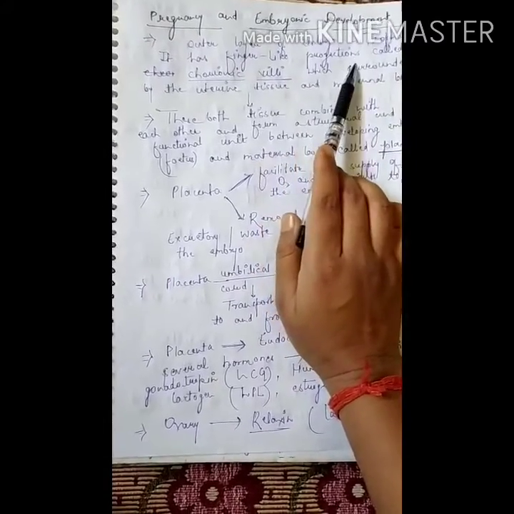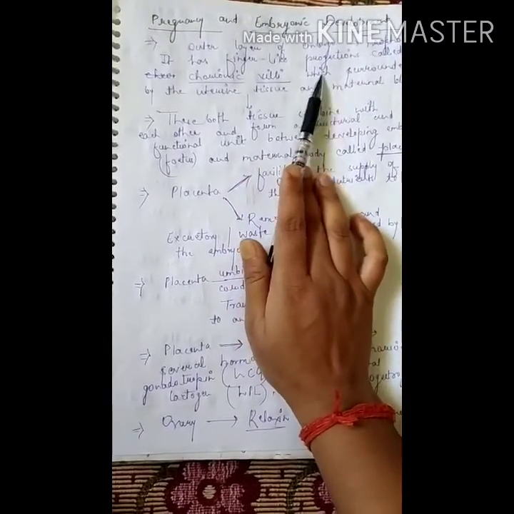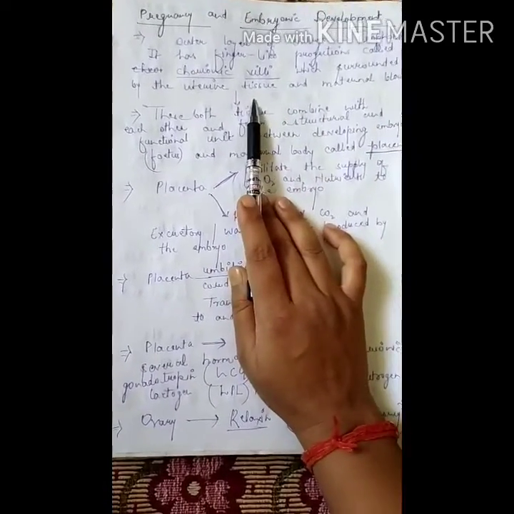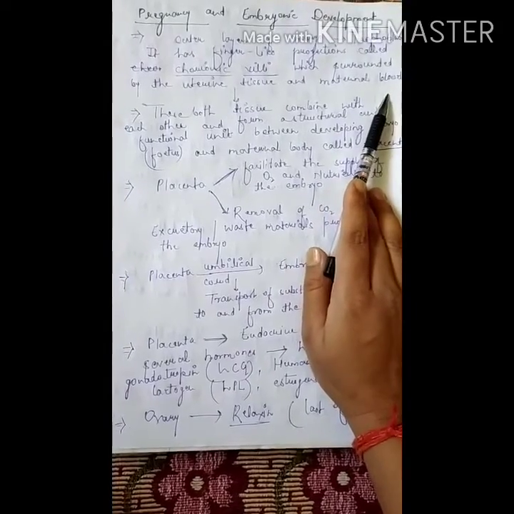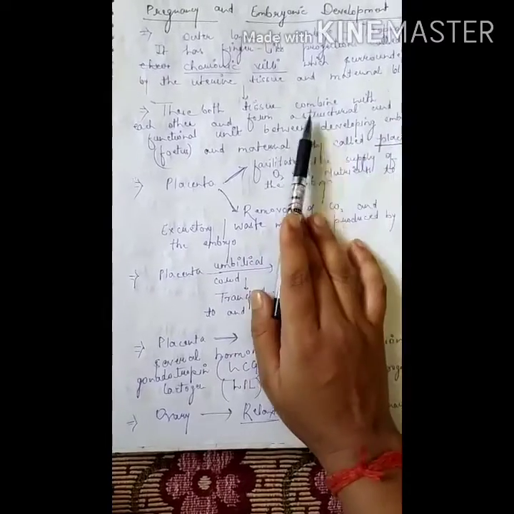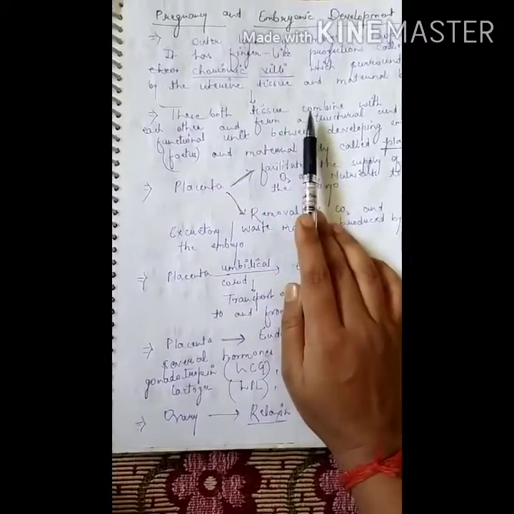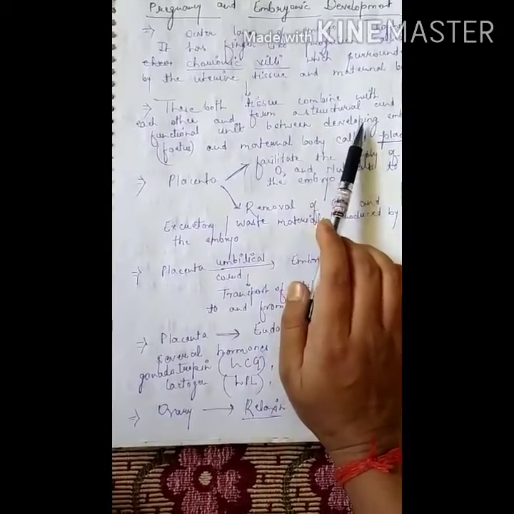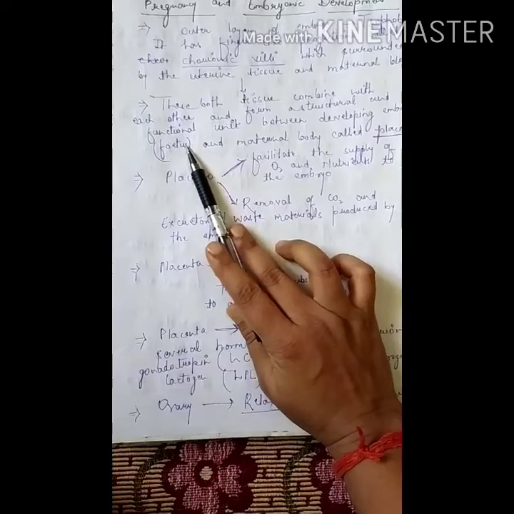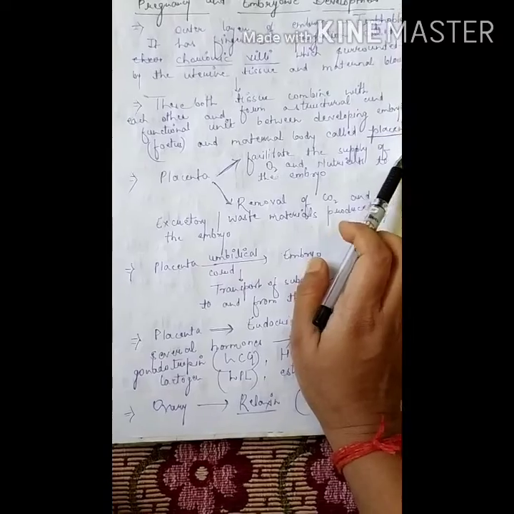It has finger-like projections called chorionic villi, which are surrounded by the uterine tissues and maternal blood. These two tissues, the chorionic villi and the uterine tissues, combine with each other and form a structural and functional unit between the developing embryo, that is the fetus, and the maternal body. This tissue is known as the placenta. What do we call it? Placenta.